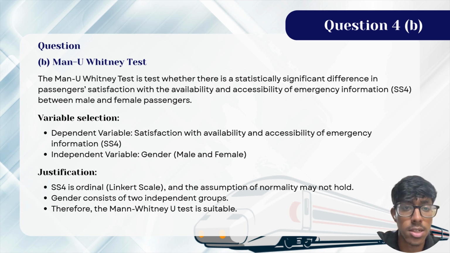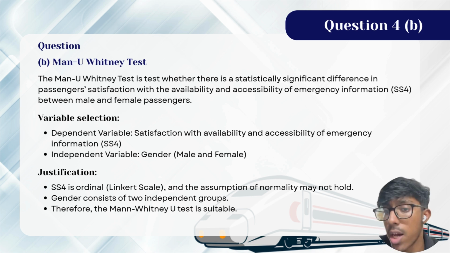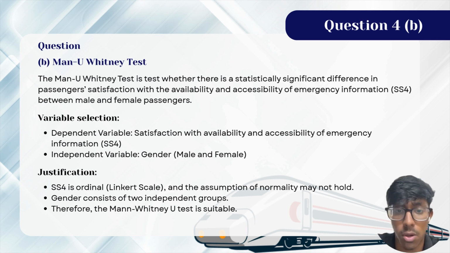So for the variable selection, we've chosen SS4 for the satisfaction with availability and accessibility of emergency information, and an independent variable which is gender, so there's male and female. And the justification for why I'm choosing these variables is because SS4 is ordinal, it follows the Likert scale, and the assumption of normality may not hold. And the gender, in this case, consists of two independent groups, male and female, right? So it's justified, and I feel like because of that, the Mann-Whitney test is suitable.